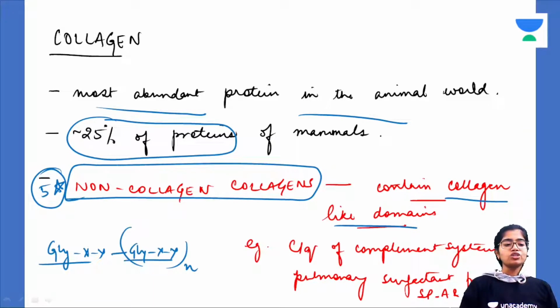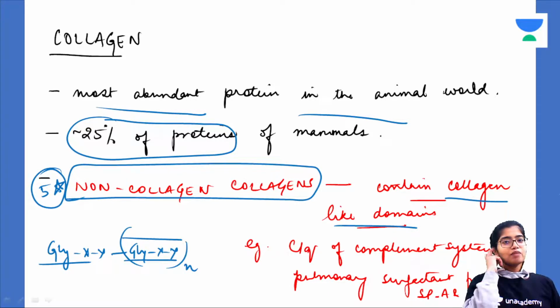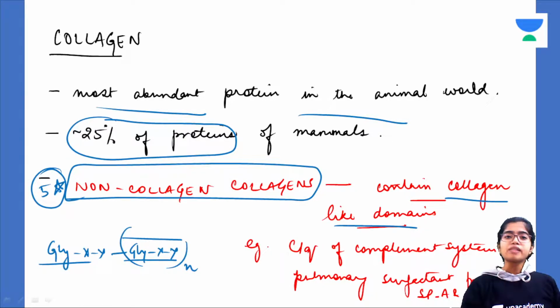This generic structure is also present in non-collagen collagens, but they are not typically collagens. They have some other properties and modifications in the structure. Their structure resembles that of collagens, therefore they are called non-collagen collagens.